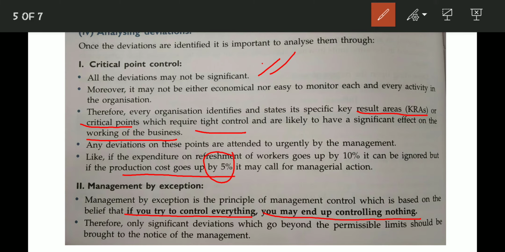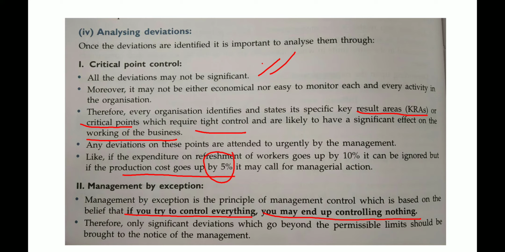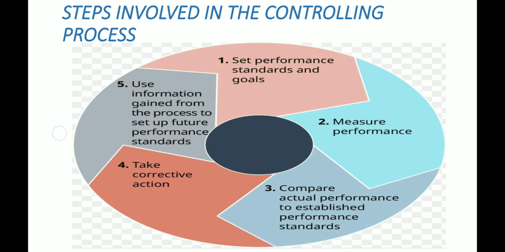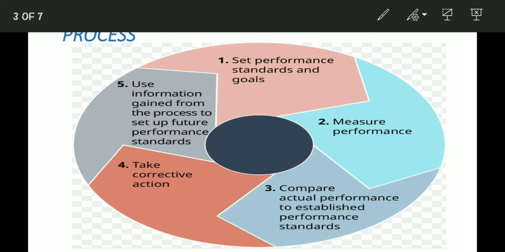So both the methods are used for analyzing the deviation. Okay, so the last step of the controlling process is taking corrective action. This diagram is also showing you the process of controlling. After analyzing, comparing, and finding out the deviation, we have to take corrective action. If there is a minute difference or minute deviation, then it will be ignored. But if there is a very big deviation, or a deviation which affects the performance of management, we have to take